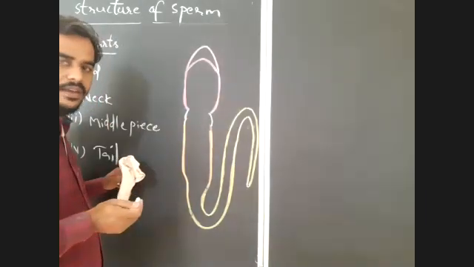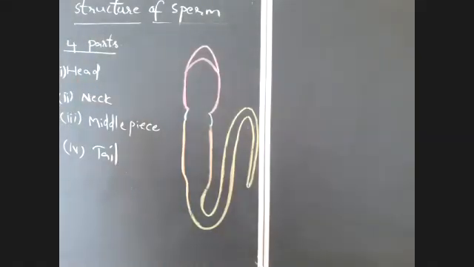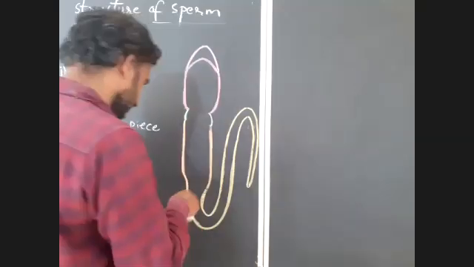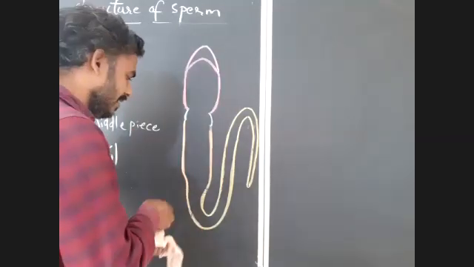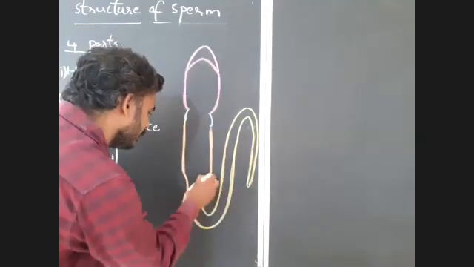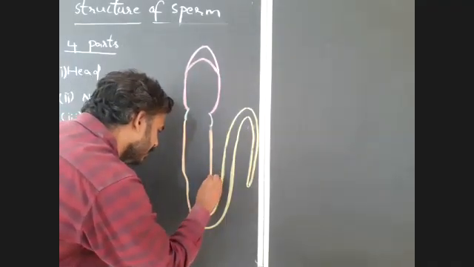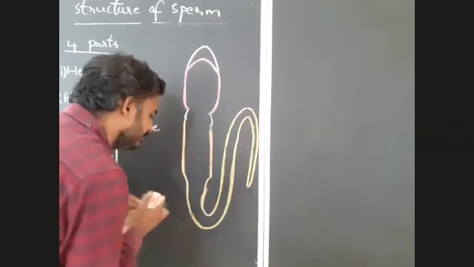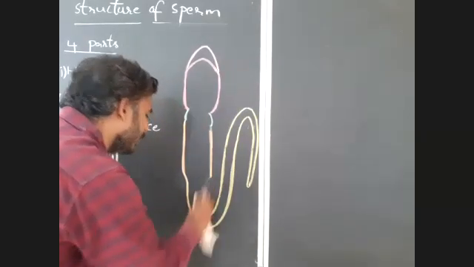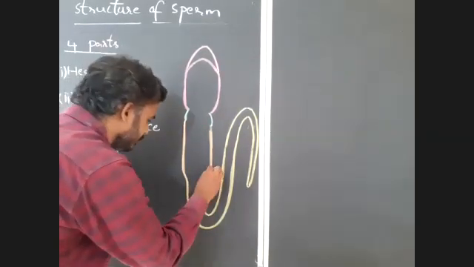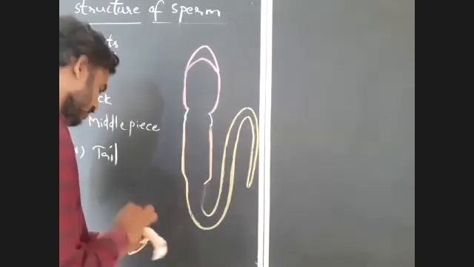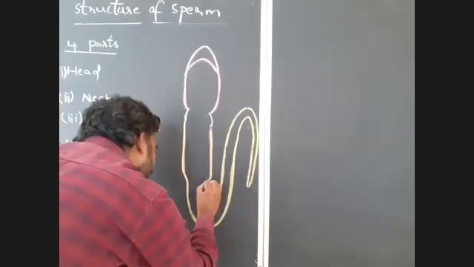After that, the middle piece is connected with the tail. The tail is the longest part.